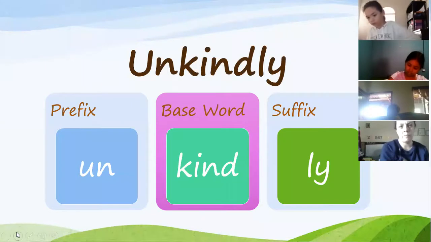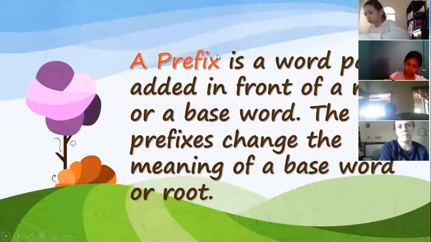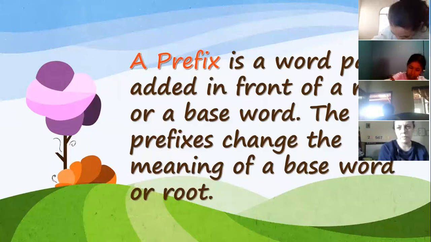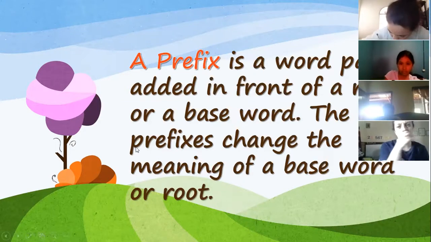The other important concept is a prefix. So write this definition. A prefix is a word part added in front of a root or a base word, in front. Remember, I told you the example. My computer is in front of me. So the prefixes will be located in front of the word. And the prefixes change the meaning of a base word or root. So write this.